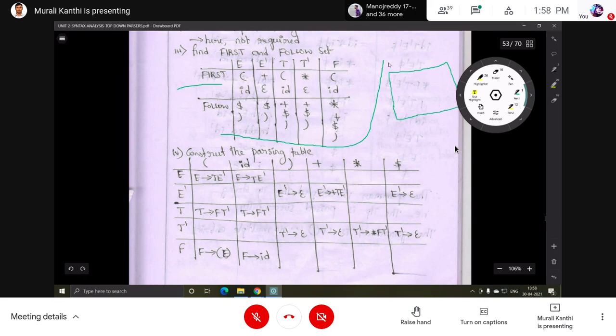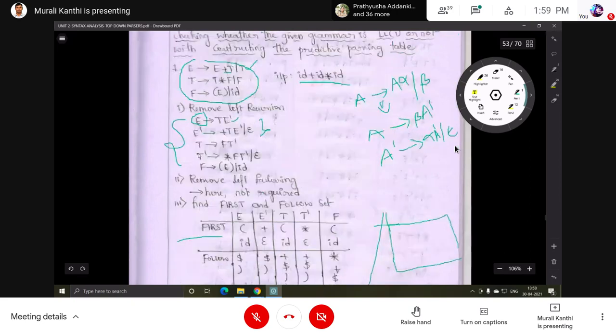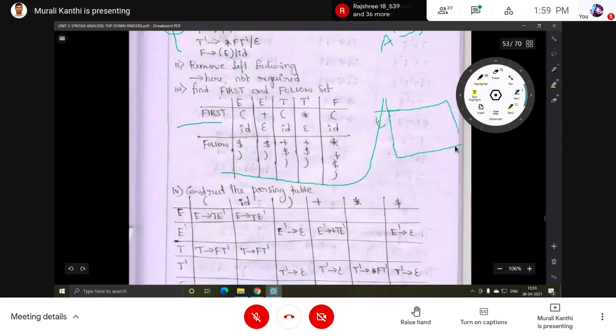The non-terminals are taken into rows. What are the non-terminals in the grammar? E, E dash, T, T dash, F. So E is taken in the first row, next E dash, T, T dash, F, like this.